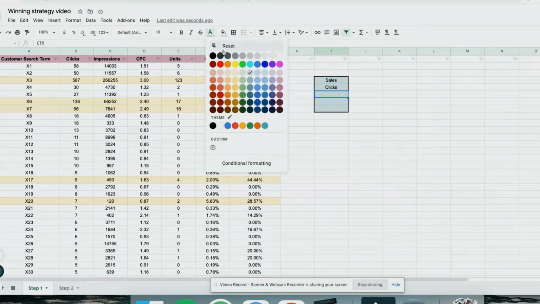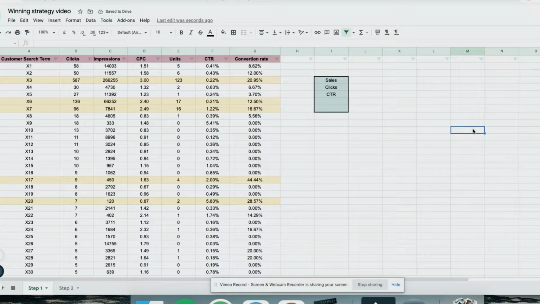The next parameter will be CTR, click-through rate. After I messed up and did a lot of things that did not work, my average click-through rate back then was 0.1%. And now I wanted to increase my click-through rate to show the algorithm that I am relevant in this niche, in these keywords.